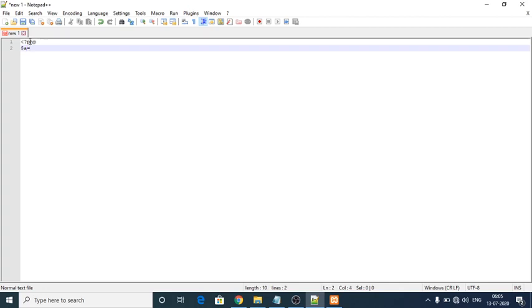After that I have to give the array keyword. Next I have to give A, comma, B, comma, C. These are all the values I have stored in this array A. Sorry, not variable, array.